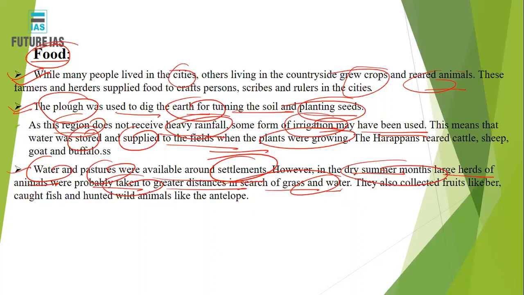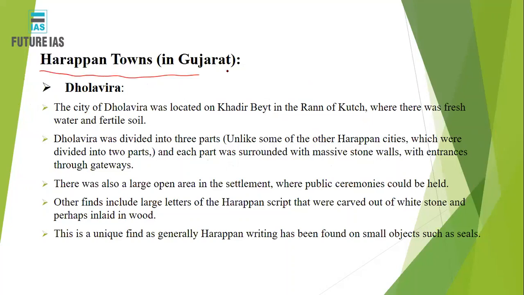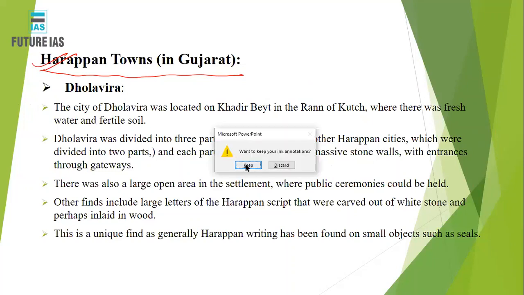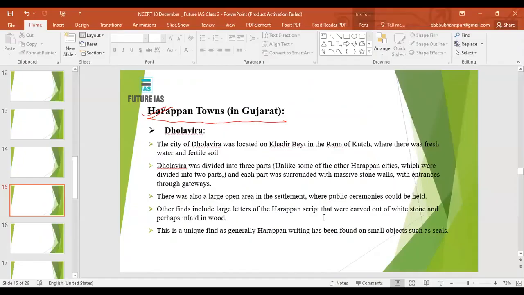And these people also collected fruits, like ber, right? And they also hunted animals like antelopes, boar, and so forth. Okay. Now let's discuss the Harappan towns, first of all in Gujarat. So one by one we will be discussing these towns, how these towns were. So one by one we will discuss these towns which were located in different states.